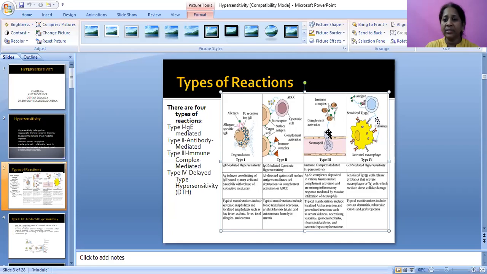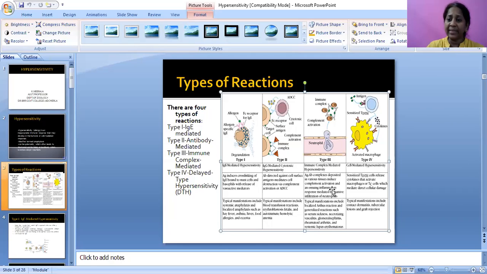Coming to the third type, type 3 hypersensitivity involves immune complexes. Here you can see these Y-shaped structures are immunoglobulins. Here you can observe antigen and antibody immune complexes. This will cause complement activation of neutrophils.